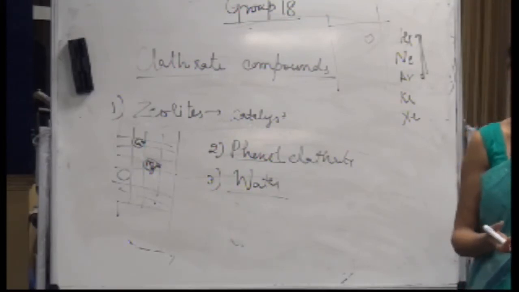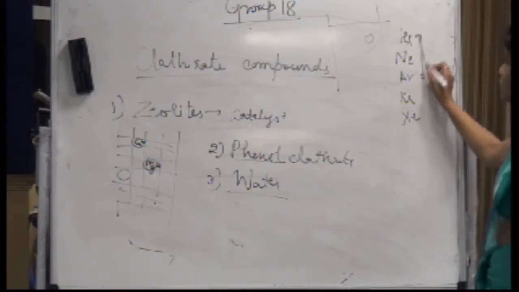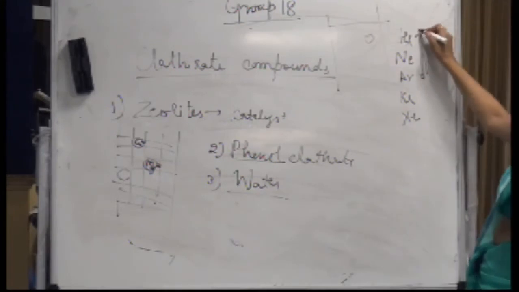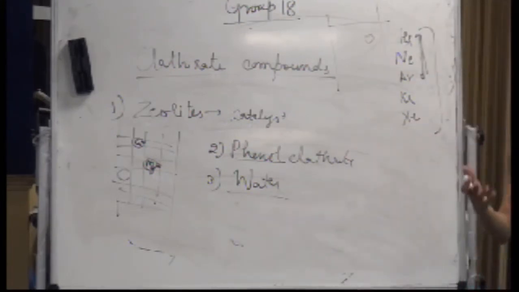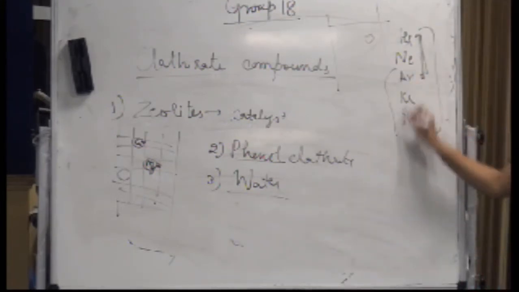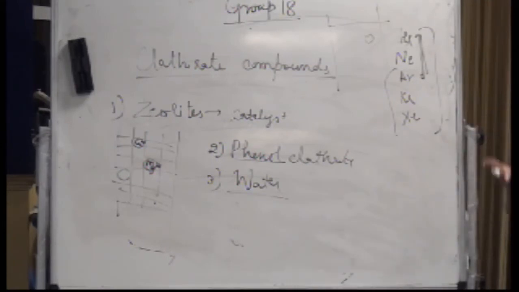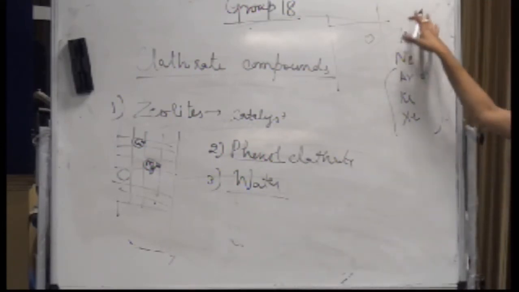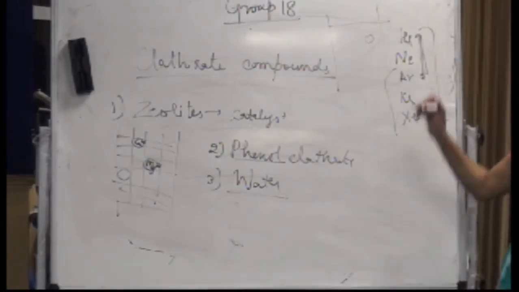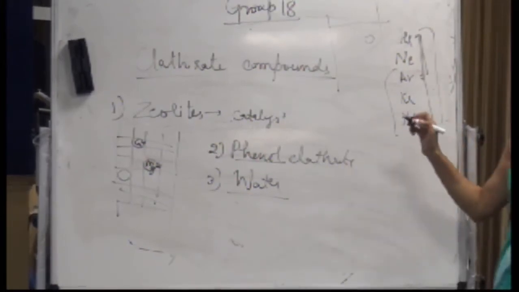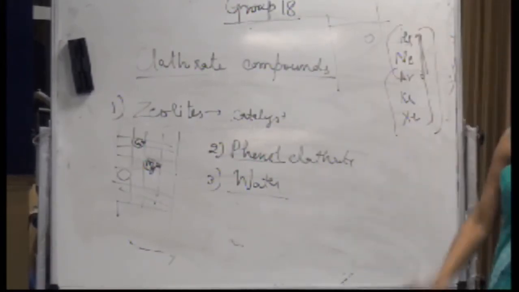Any question? Okay. So if I'm given a mixture of these gases and somebody asks me to separate these gases, what I'll do is take a clathrate and pass these gases over the clathrate, out of which these will form the clathrate compounds and these will not.